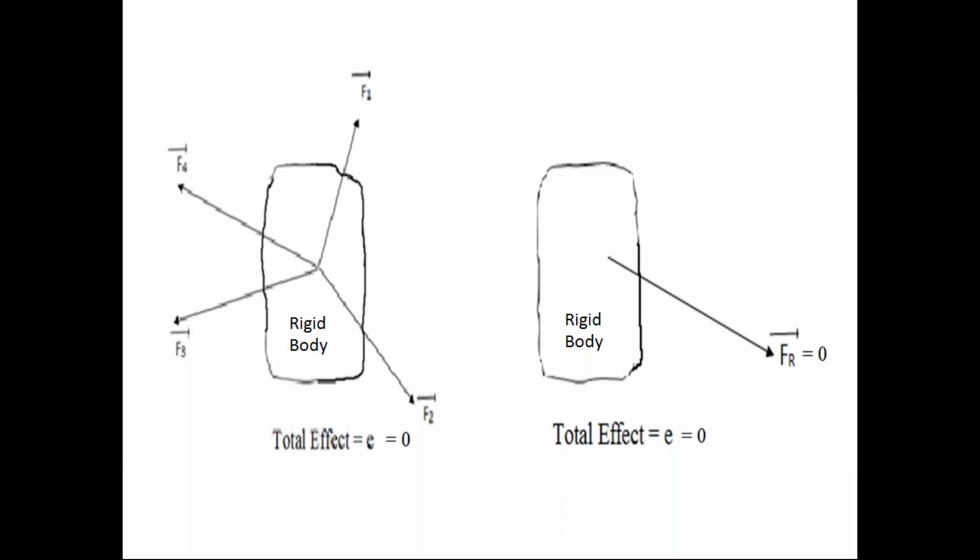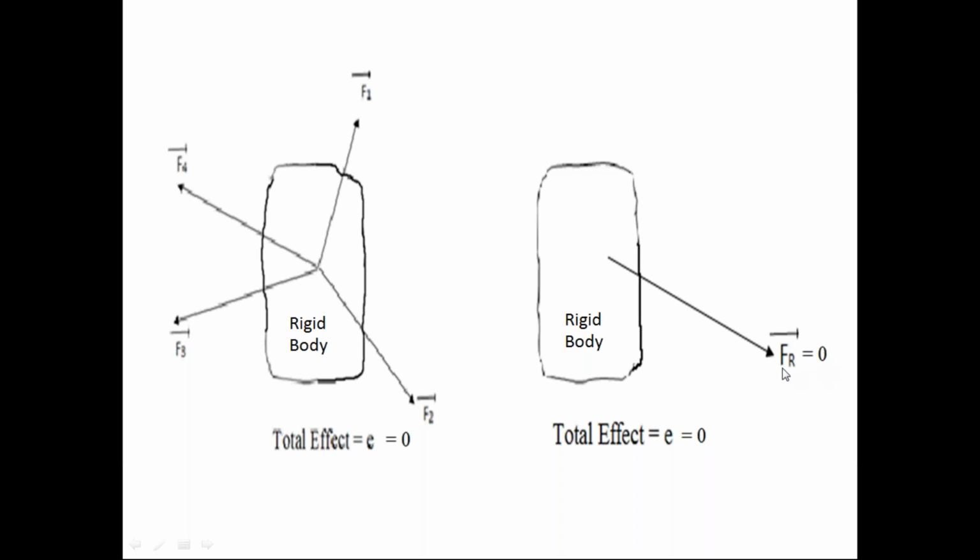Now, what happens if the resultant force magnitude is 0? We know that resultant force is a single force. If the magnitude of this single force is 0, please listen carefully. Then the rigid body is not subjected to any force, because the resultant force is of 0 magnitude, no force acting on the rigid body. That is the meaning of 0 magnitude. 0 magnitude means no force.